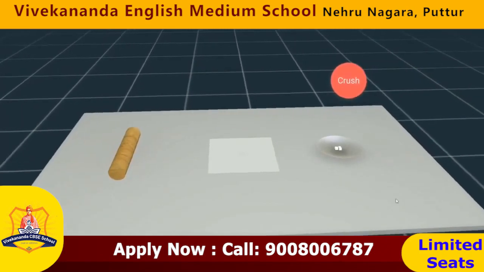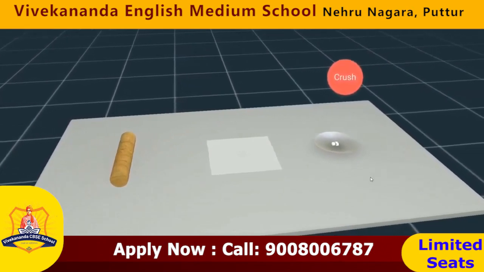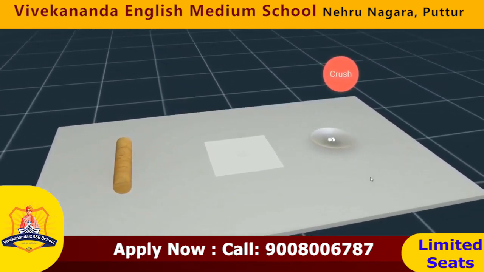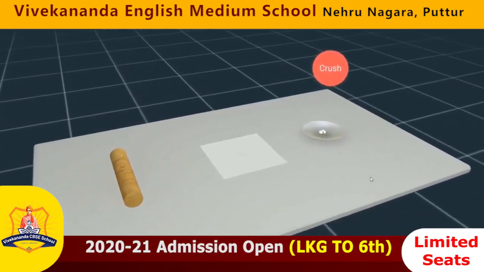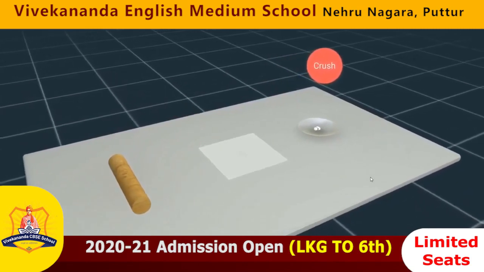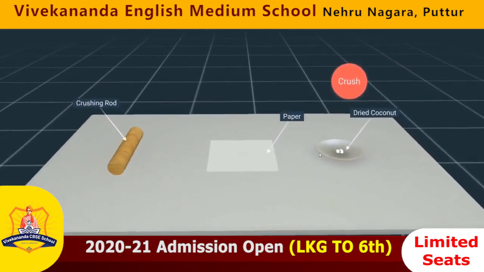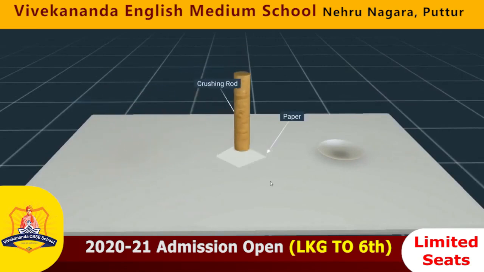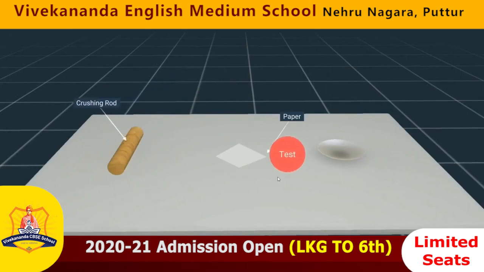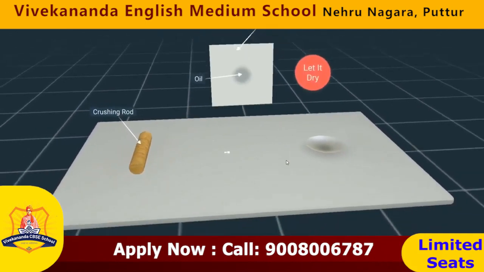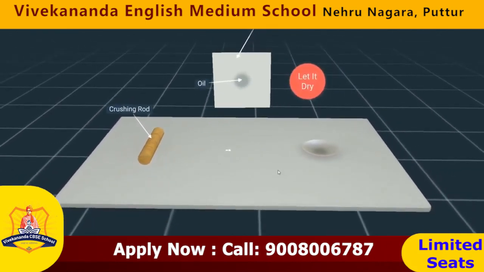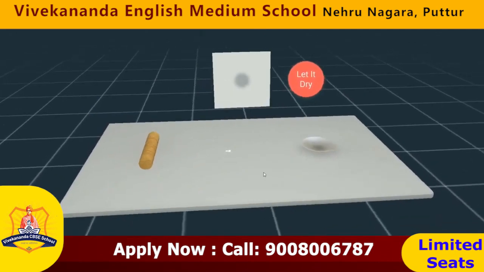We know that food items contain different components like carbohydrates, proteins, fats, vitamins and minerals. Let us test different food items for the presence of fats. Here we have a sample of dried coconut. Crush it by wrapping it with a paper. Now open the paper and observe. We can see that there is an oily patch.